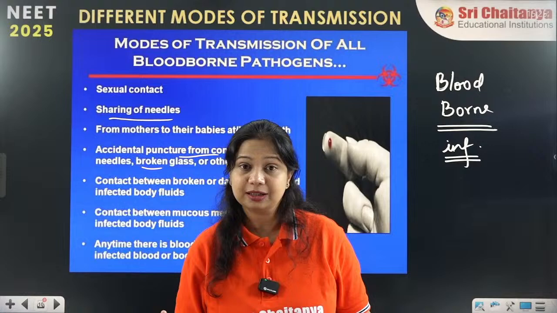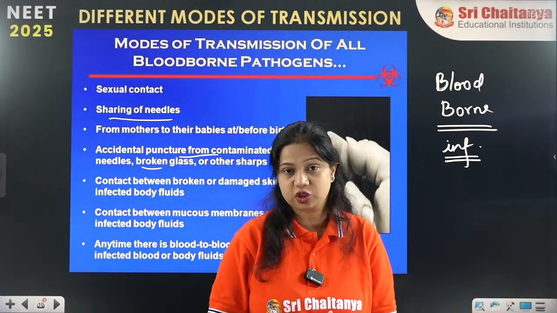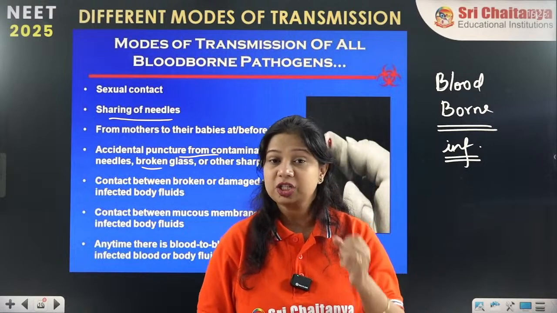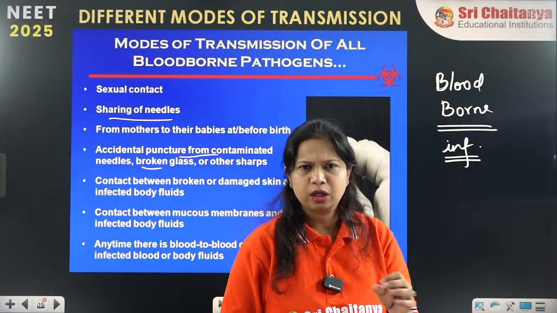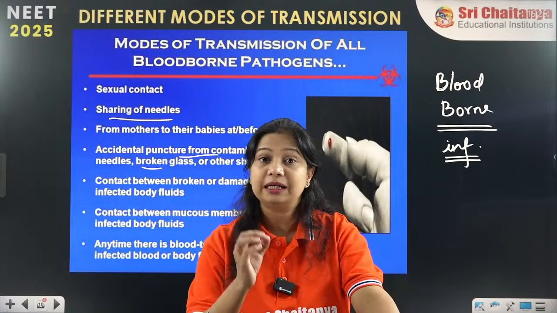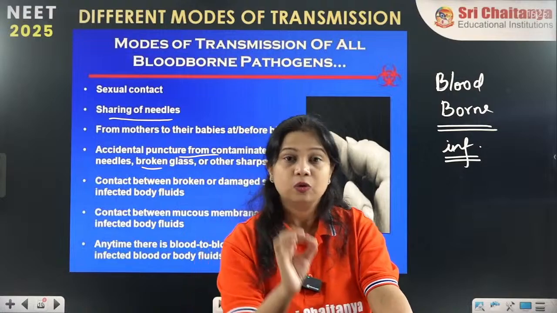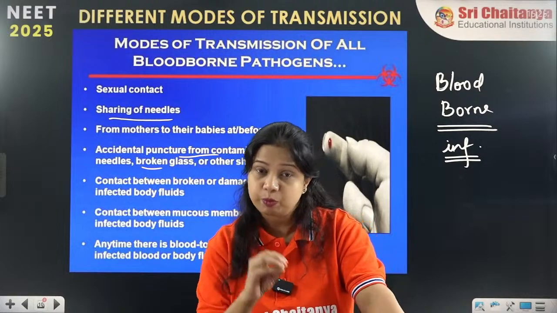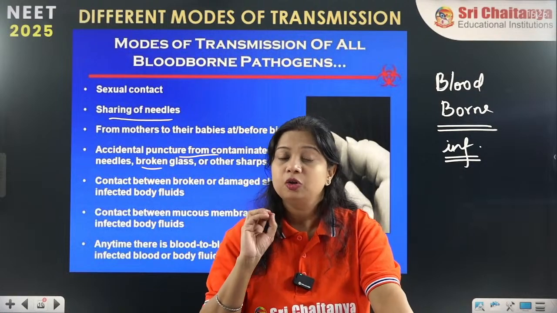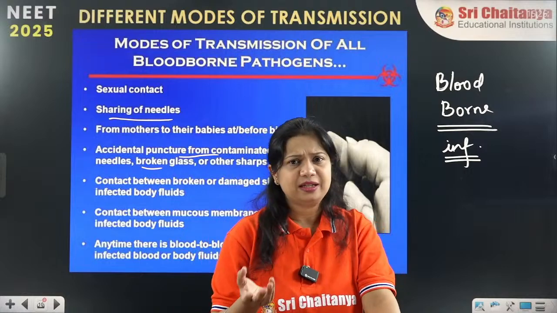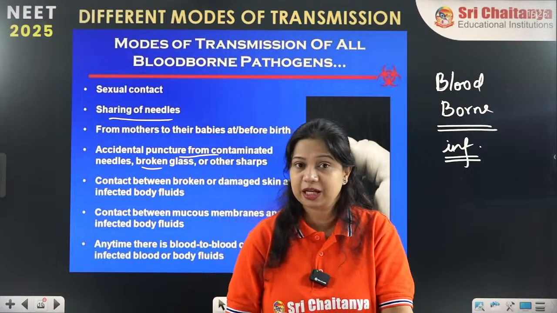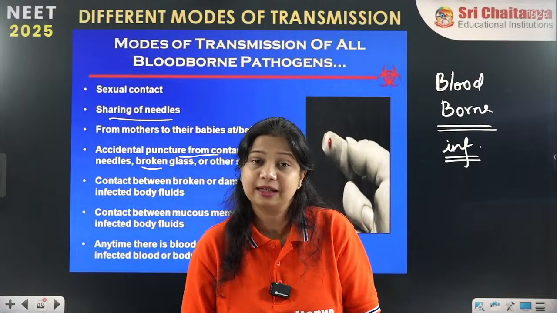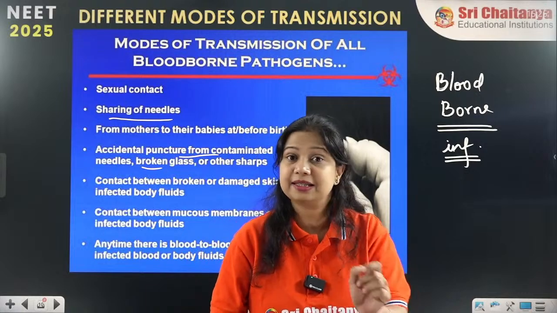Another method other than organ transplantation and blood transfusion is needle prick injury. This is called needle prick injury, in which accidentally a healthcare worker or any person is pricked by a contaminated needle or syringe in which the contaminated blood of an infected person is present. If it is accidentally pricked to a healthy individual, it can easily transmit the disease. So needle prick injury, which 99% of the time is obviously an accidental injury, is also called needle stick injury.